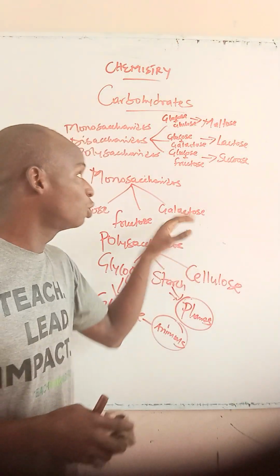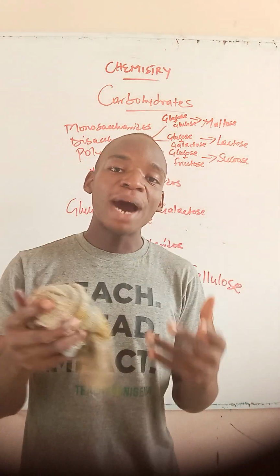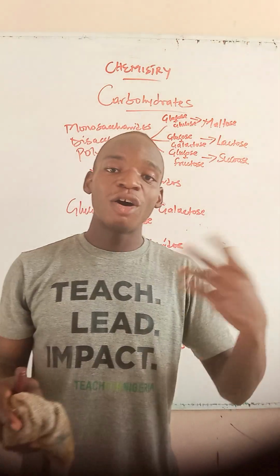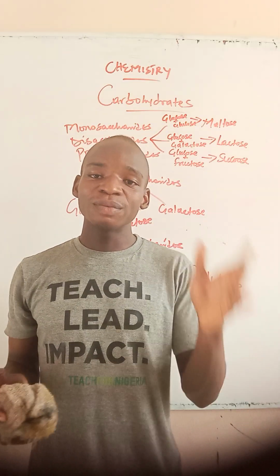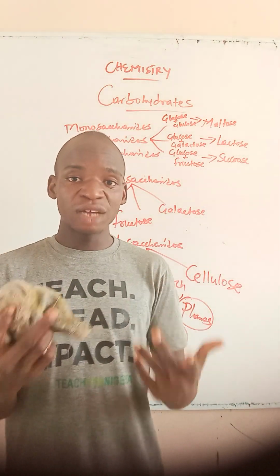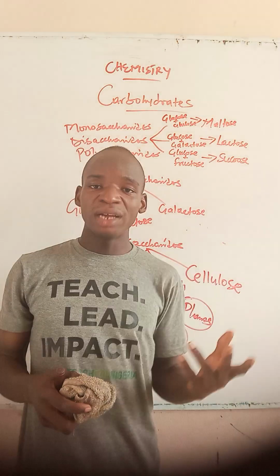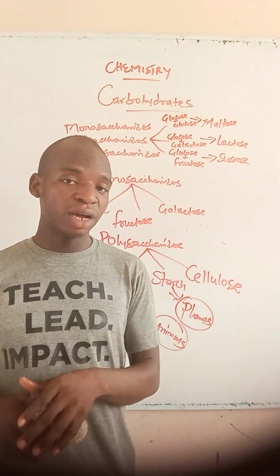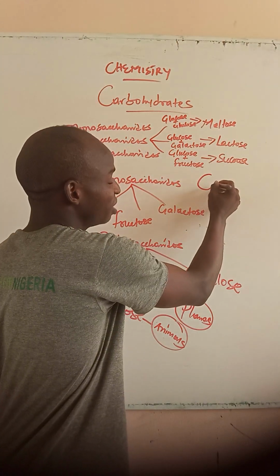So let me run us through all these. I said carbohydrates are simply biomolecules or organic compounds that are simply made of carbon, hydrogen, and what? And oxygen. Are you following at all? Then I went on to tell us that they meet in the ratio of 1:2:1. Are you following? And that the general formula for carbohydrates is what?